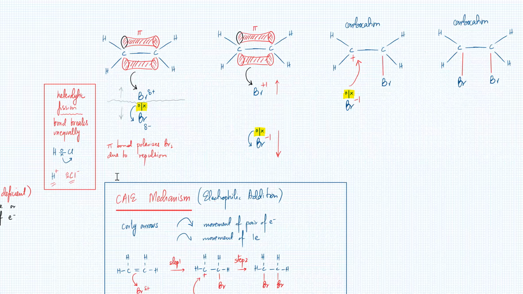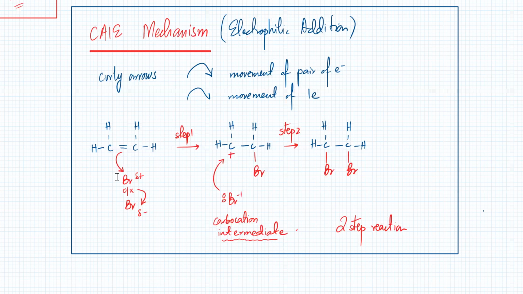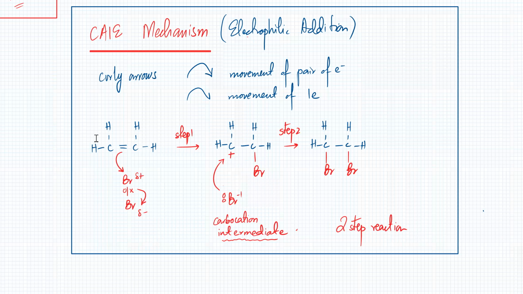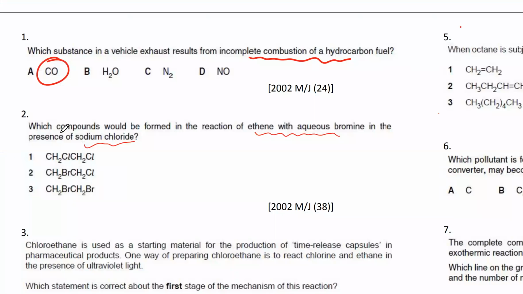Now, to answer that question, I'll just answer this question and then we'll discuss a bit more about the mechanism. The question was slightly complicated. They're saying that ethene is reacting with aqueous bromine, right? So this is exactly what we did over here. This is ethene, reacting with aqueous bromine. This is the mechanism. But they had stated that it was reacting in the presence of NaCl.